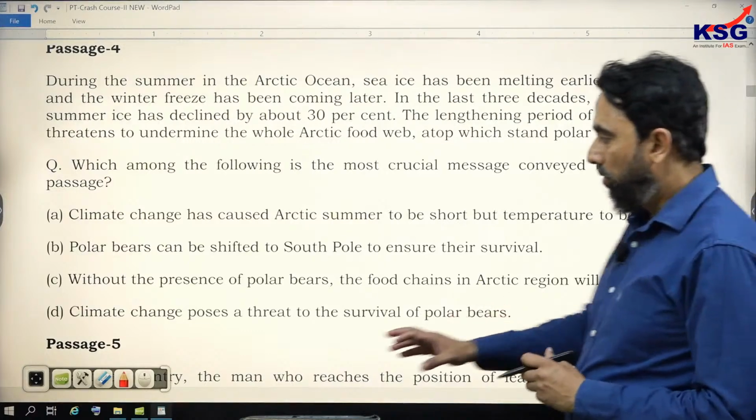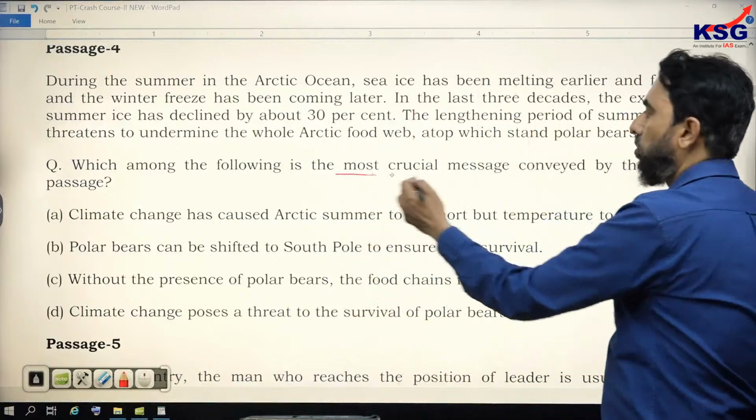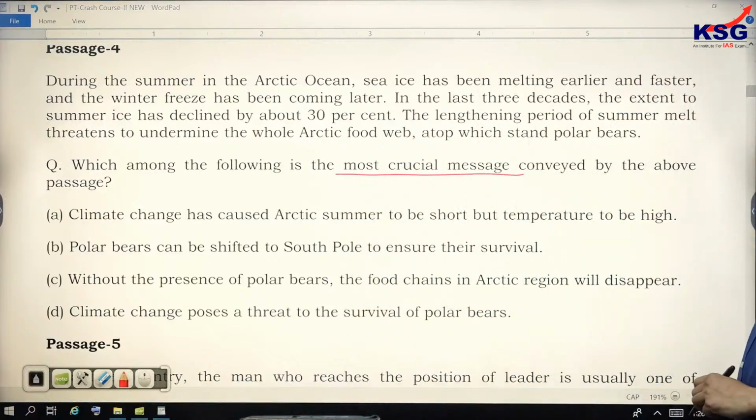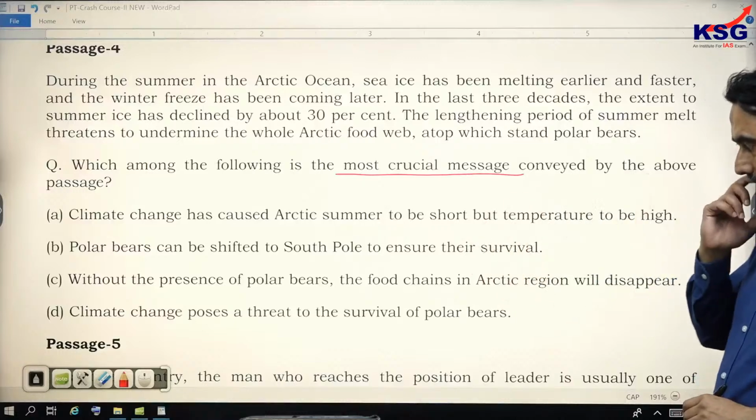All right, so this question asks about the most crucial message. The author wants to convey some message. Which option captures it?